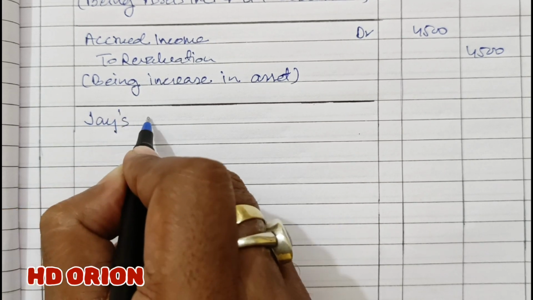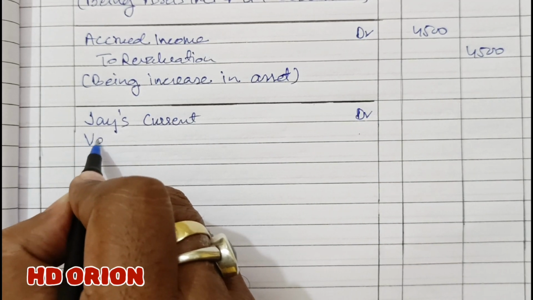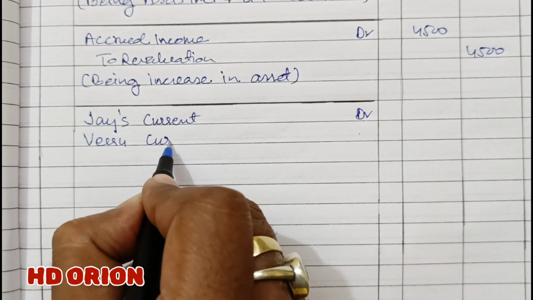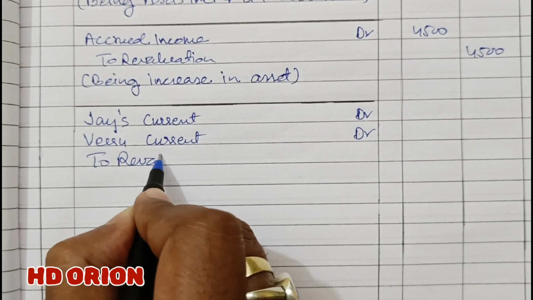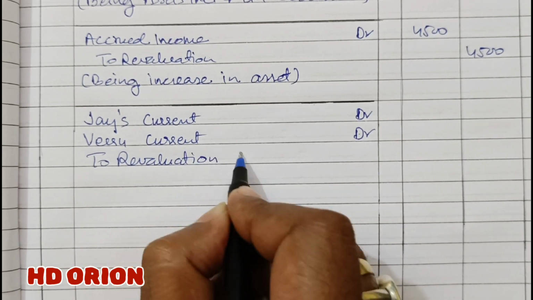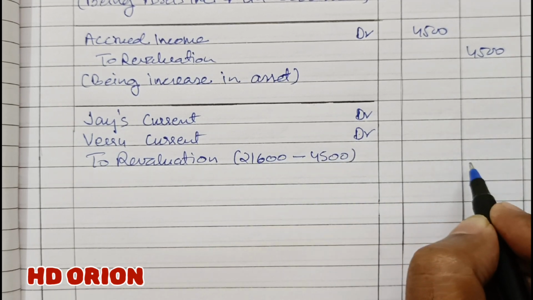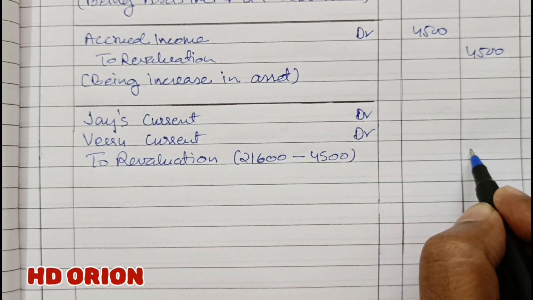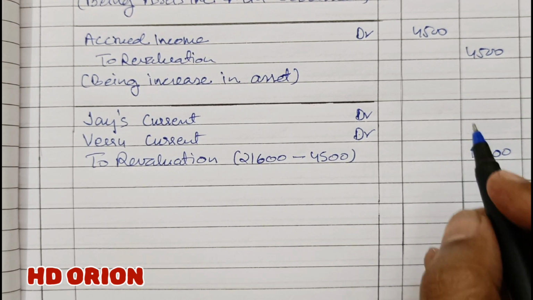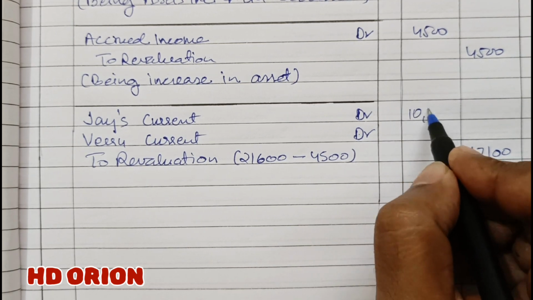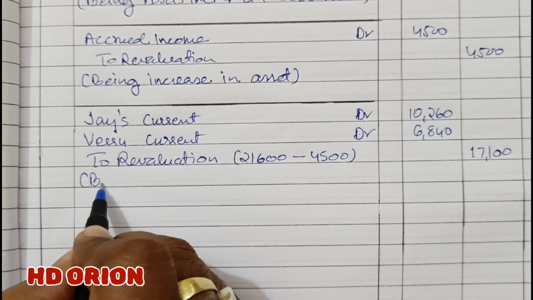So Jay's current account, because capital accounts are fixed and therefore all the treatments will be made through current account, to revaluation account. 21,600 in the debit and 4,500 in the credit. It is giving us a debit balance of rupees 17,100. When broken in their old ratio 3:2, it is 10,260 and rupees 6,840, being loss on revaluation.